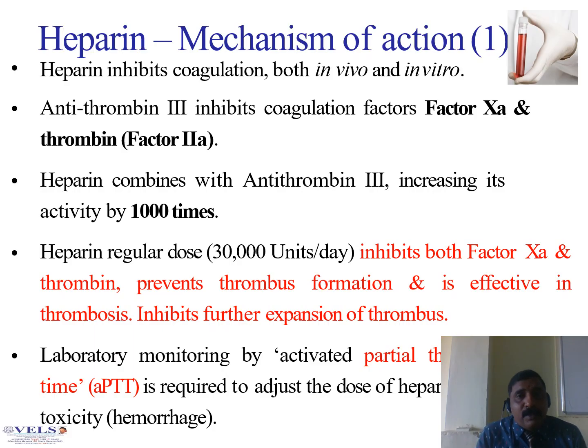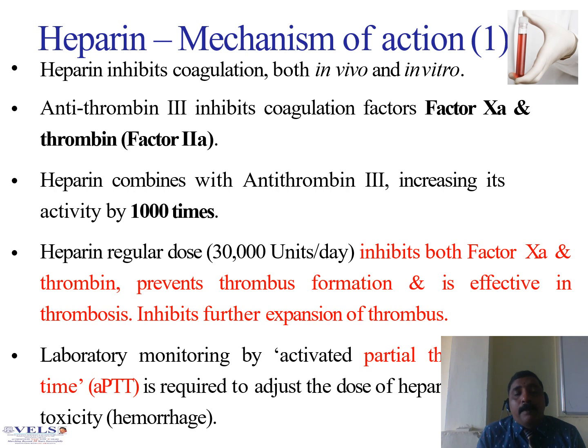What is the mechanism of action of heparin? Heparin inhibits coagulation both in vivo as well as in vitro. That's why heparin is used both in vitro as well as in vivo. Antithrombin 3 inhibits coagulation factor 10A and thrombin, factor 2A. Heparin combined with antithrombin 3 increases its activity by 1,000 times.